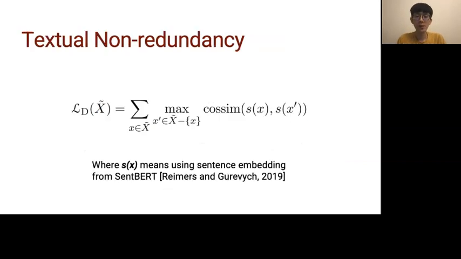The last component is textual non-redundancy. This is similar to typical summarization methods in that we want the summary to cover diverse aspects of input documents, and specifically for each sentence in the selected summary set, we want it to be dissimilar to other selected sentences.